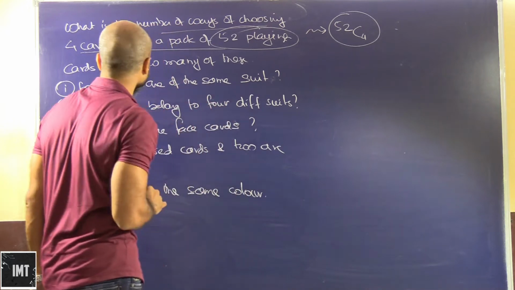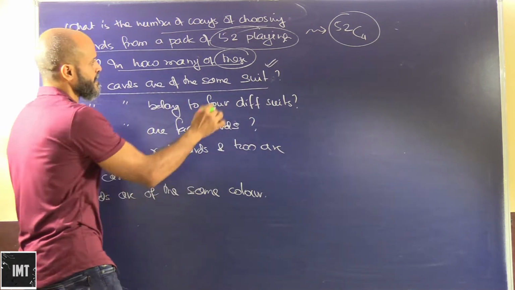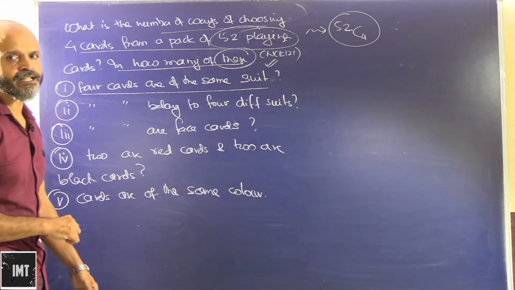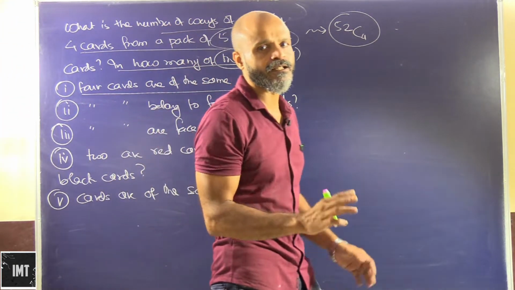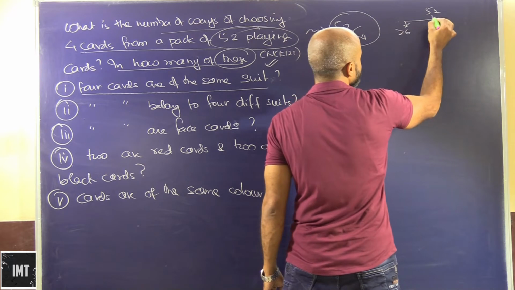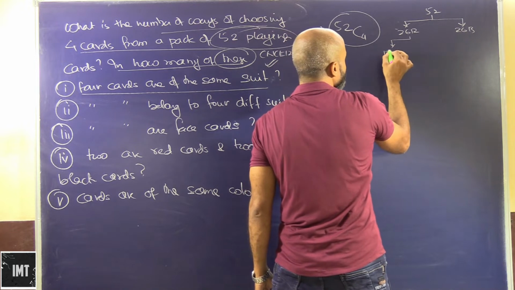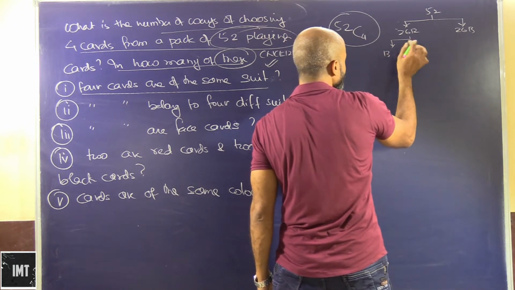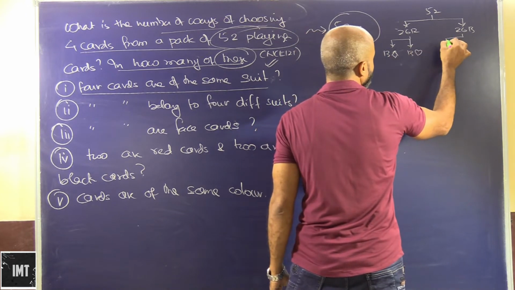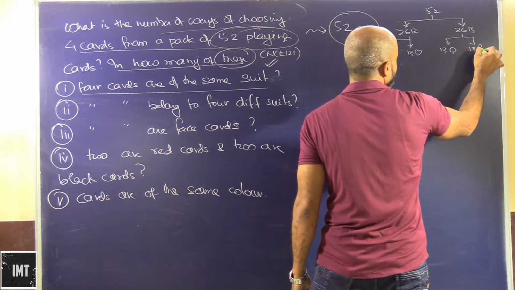In how many of these are the 4 cards of the same suit? This is basically an NCERT problem. So we have basically 13 different types of cards. We have 52 cards, out of which 26 are red and 26 are black. Out of the 26 red we have 13 diamond and 13 heart. We have 13 spade and 13 club.